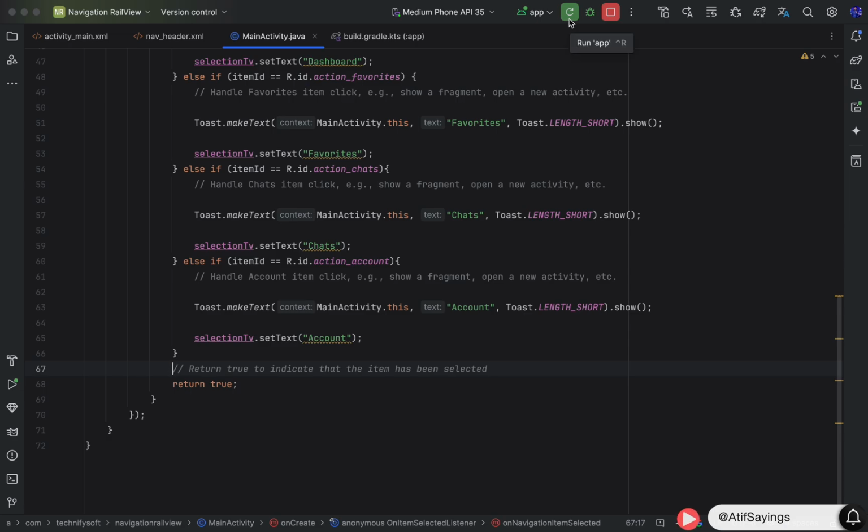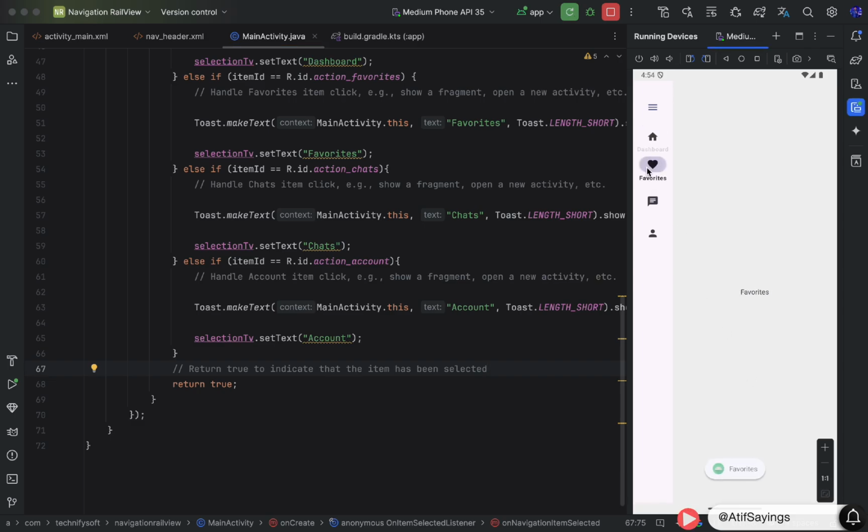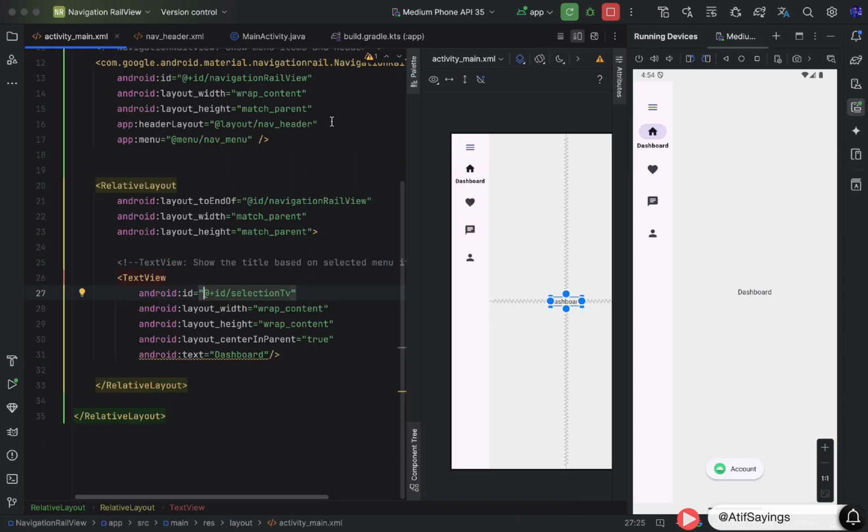Now run the app in an emulator or on a real device to test the current progress. When the app runs successfully, we need to test if menu item selection is working fine or not. Okay, it's working fine. So far, it shows the label of the menu item that is selected.